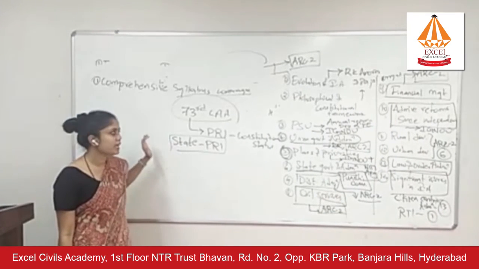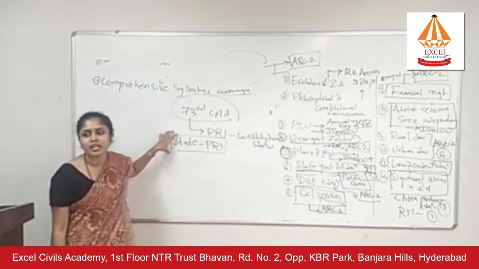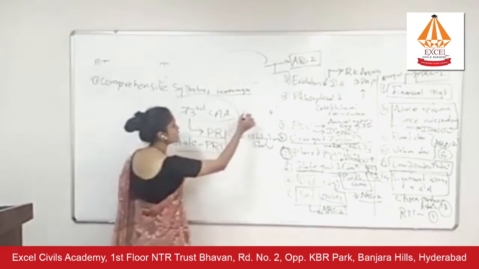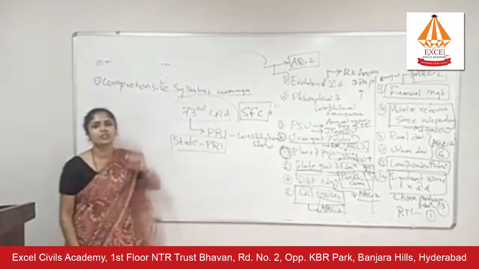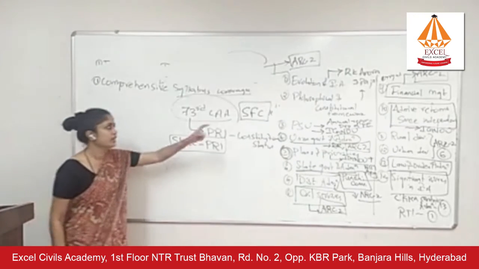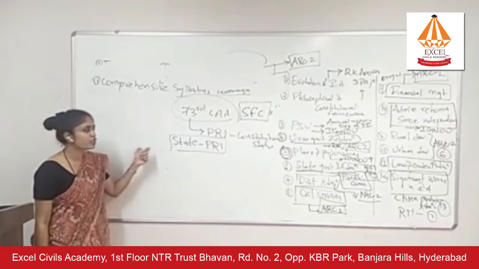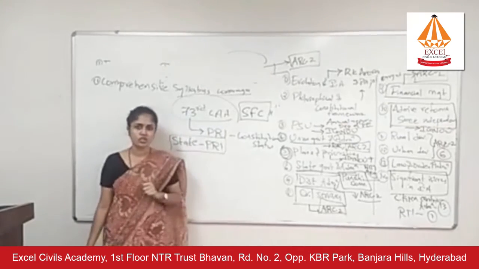That is, are we making it better for Panchayat Raj institutions to receive money from state government? Yes, we are able to do it because we have introduced a new body called State Finance Commission through 73rd Constitutional Amendment Act. And it is the State Finance Commission which will decide how much of money should be given by state governments to Panchayat Raj institutions.